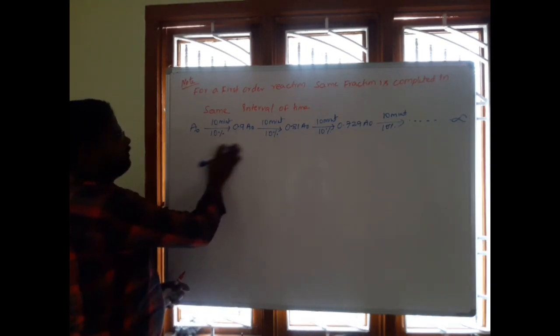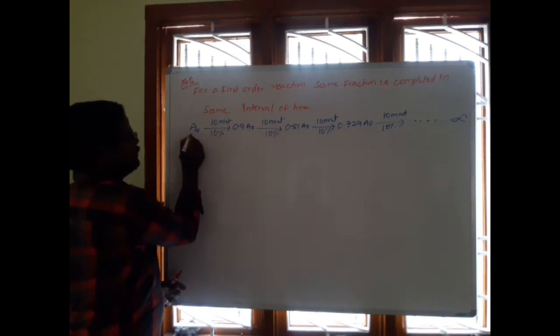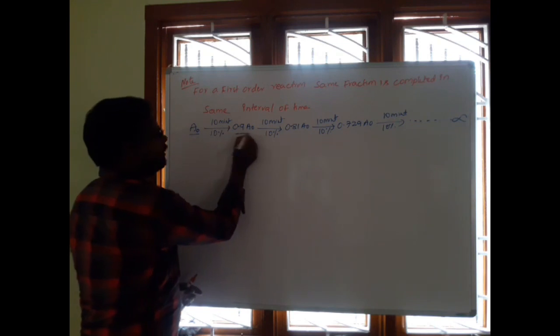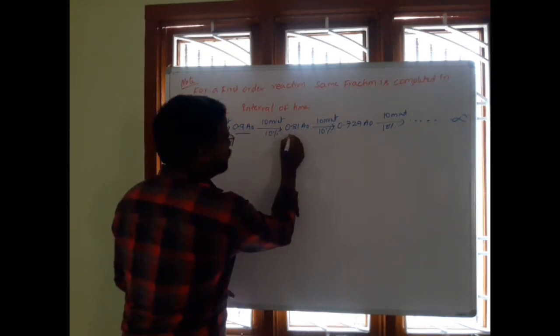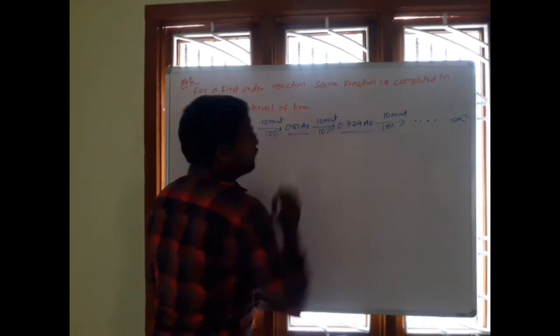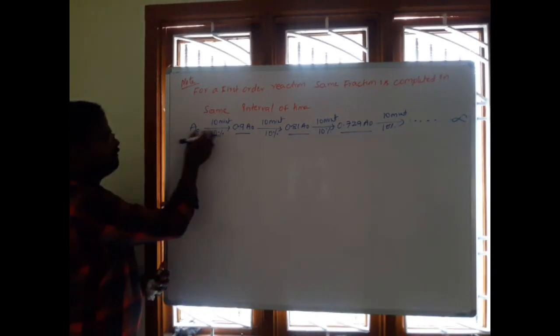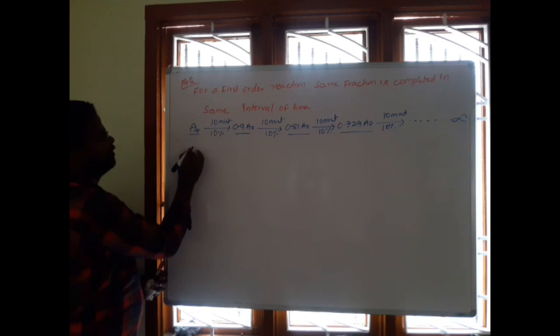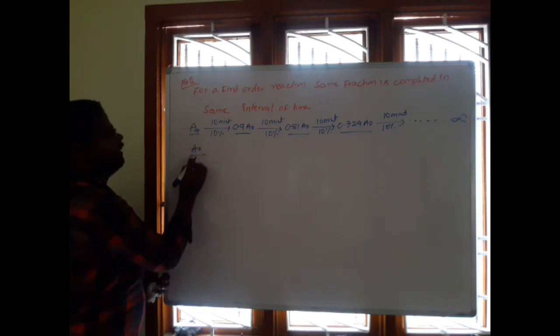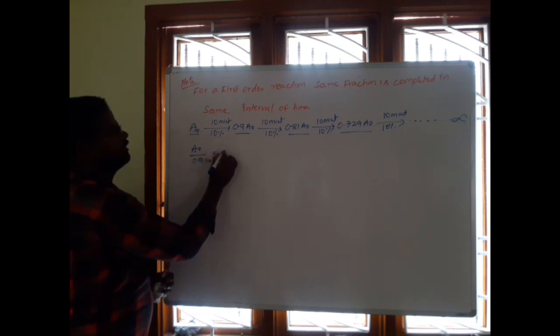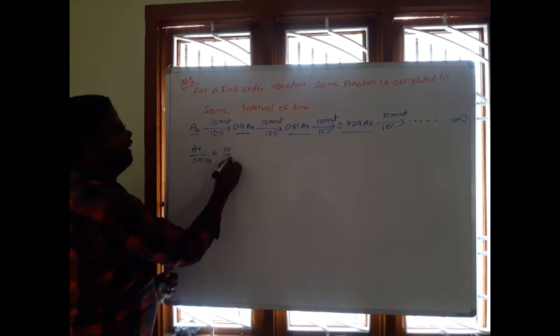Okay, suppose it is the first concentration, the second concentration, the third concentration, and the fourth concentration. Now take their ratios. First by second: A naught by 0.9 into A naught, how much will we get? 10 by 9.